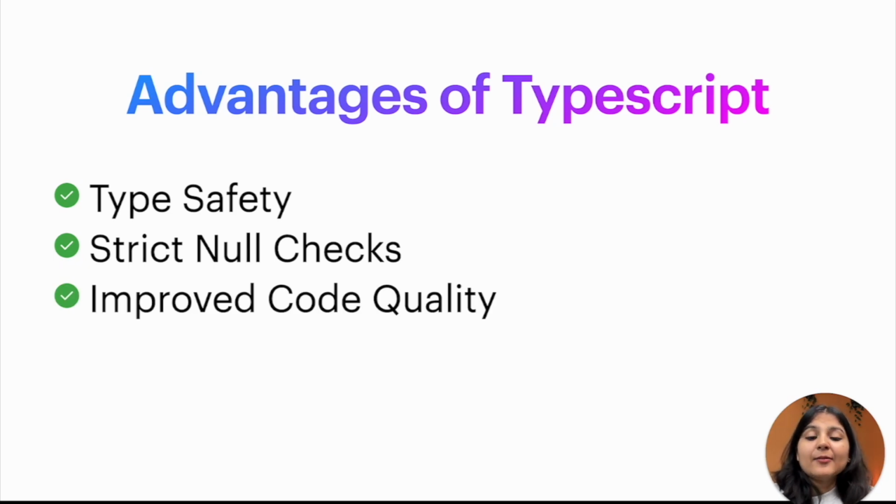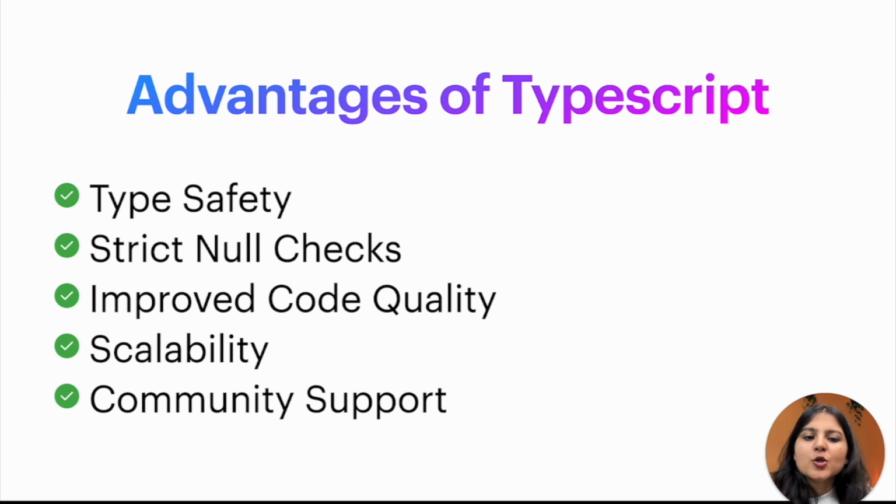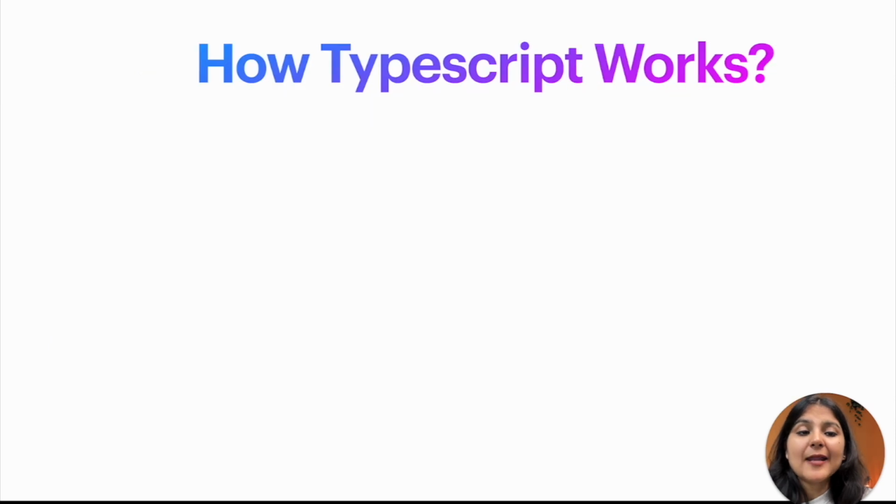Since TypeScript is a statically typed language, and during the compilation itself we are able to detect any sort of errors, it overall improves the quality, contributing to fewer bugs in our code. The fourth one is scalability. As our code base grows and we start working on bigger projects, then having a programming language that is able to check the types of the variables is very important. The fifth one is community support. TypeScript has a large and active community, so you won't have any problem finding solutions to your problems with TypeScript as well.